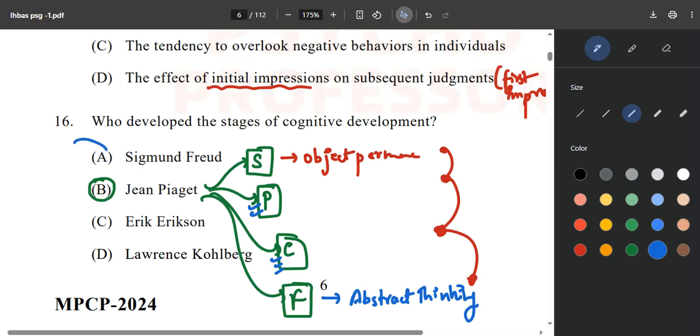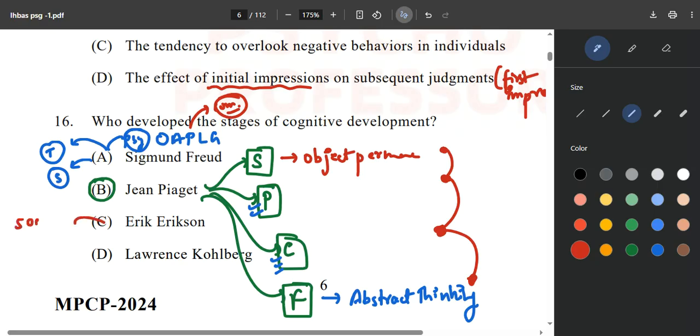Sigmund Freud is talking about the topographical model. He has given the topographical model as well as the structural model, and he has also given the psychosexual stages, and the mnemonic for that is OAPLG: oral, anal, phallic, latency, genital. The Electra complex and the Oedipus complex happen in the phallic stage. Erik Erikson has given the psychosocial theory of development, and we have discussed the 8 stages, from trust versus mistrust till ego integrity versus despair. You have to remember all these things, very important.